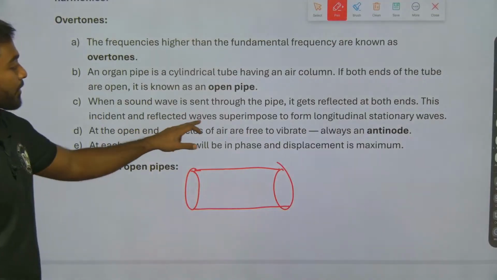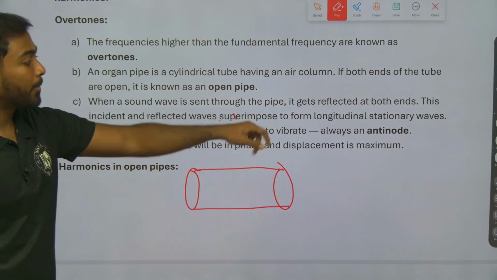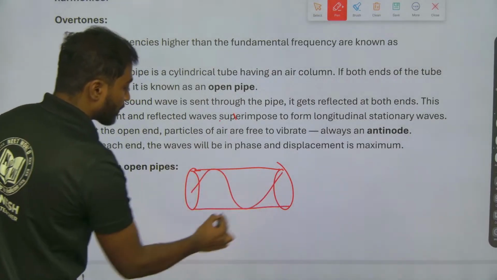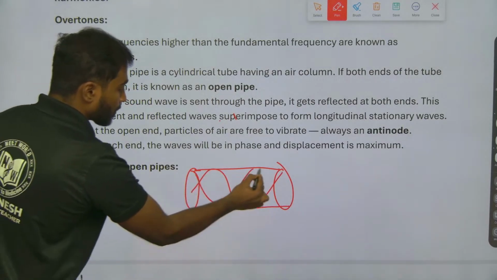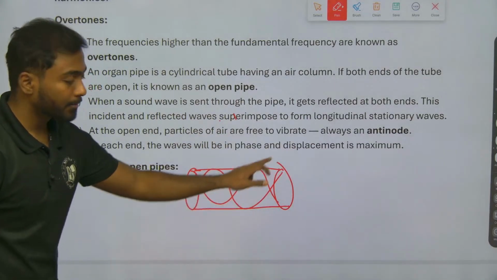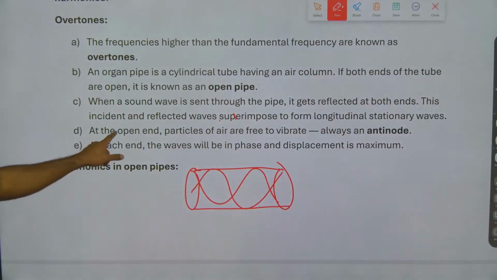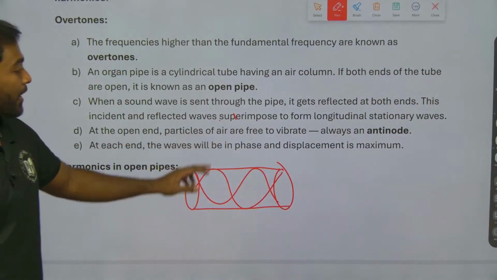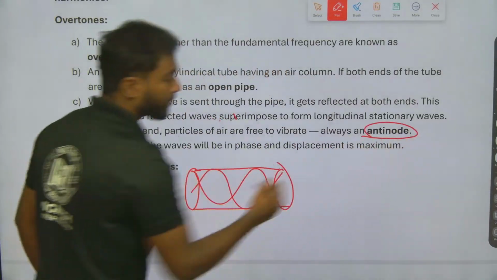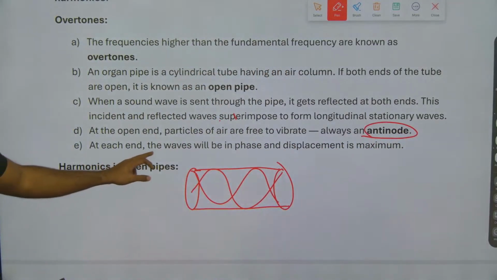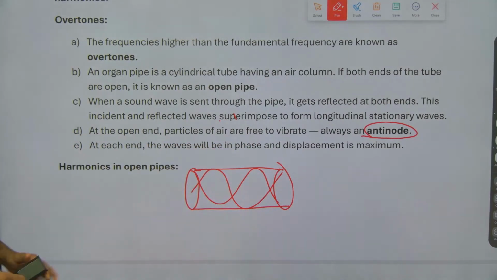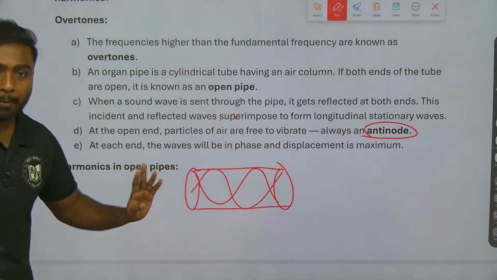This incident and reflected wave superimpose to form a longitudinal stationary wave. They will travel like this. At the open end, the particles of air are free to vibrate, so there is always an antinode. At each end, the waves will be in phase and the displacement is maximum.